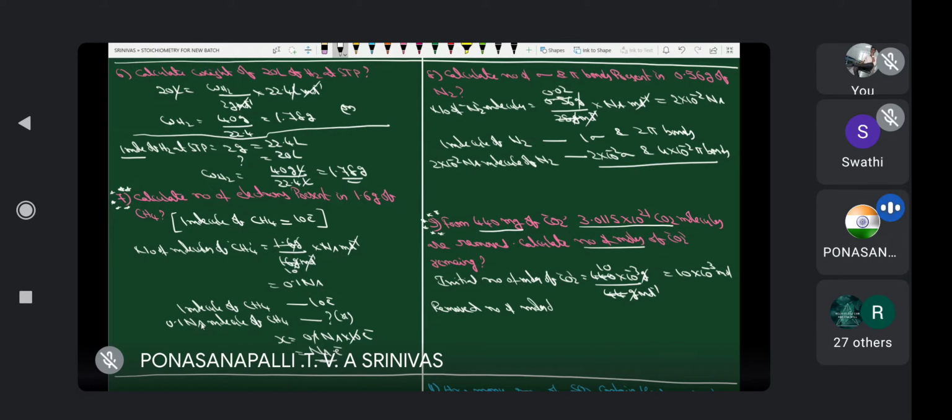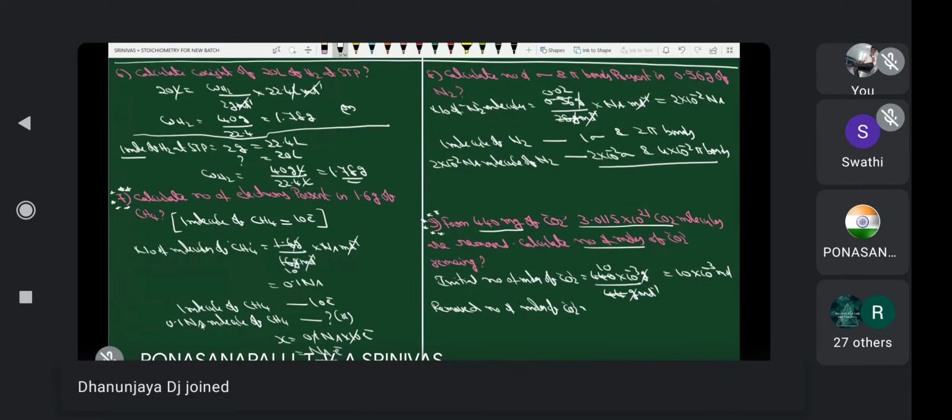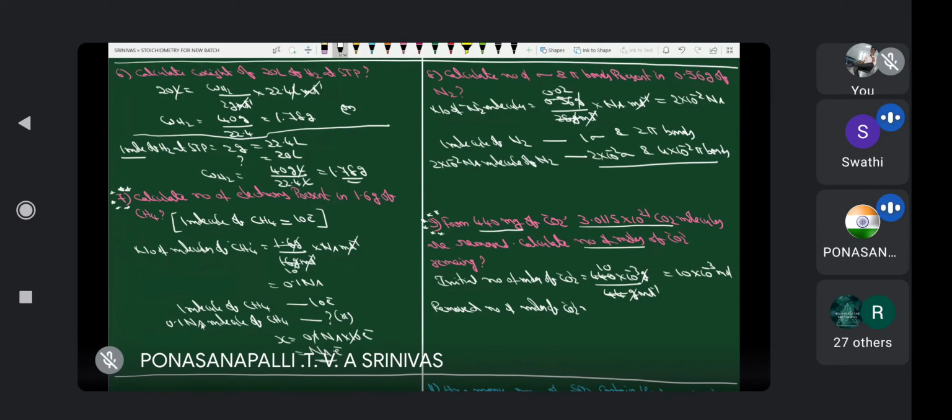Removed number of moles of carbon dioxide. Here molecules are given. What is the relation between molecules and moles? Molecules is equal to moles into Avogadro's number, and moles is equal to molecules by Avogadro's number. Therefore, here 3.0115 into 10 power 21, I would like to write as 30.115 into 10 power 20.